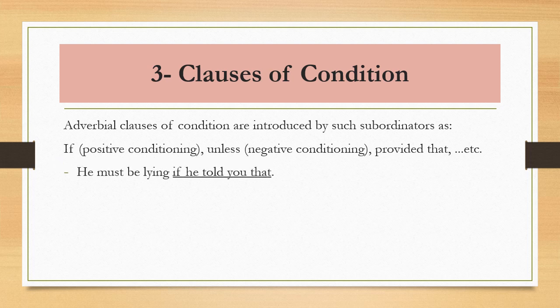He must be lying if he told you that. So if he told you that is an adverbial clause. What is its type? It is a clause of condition.